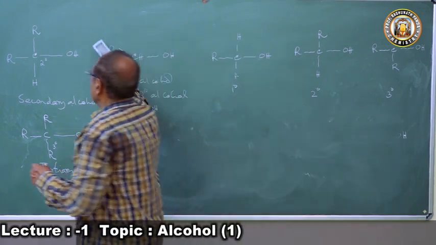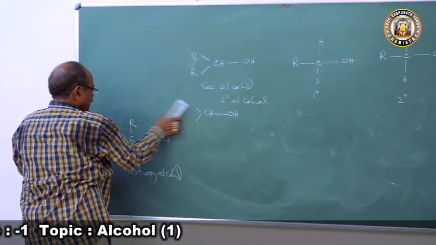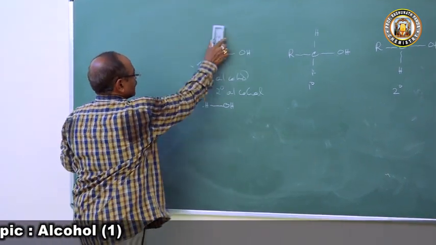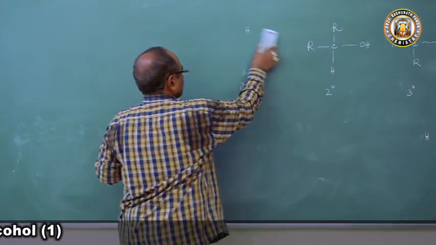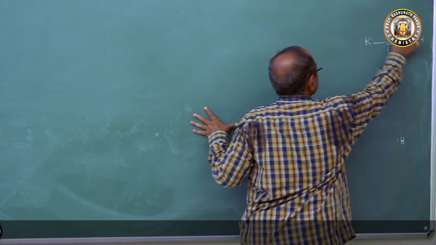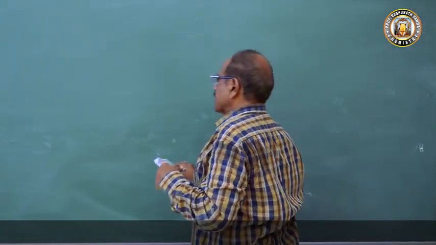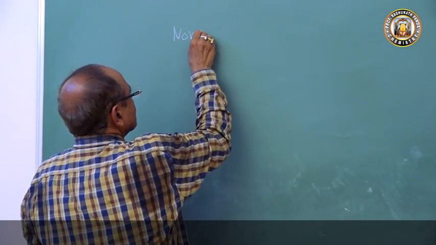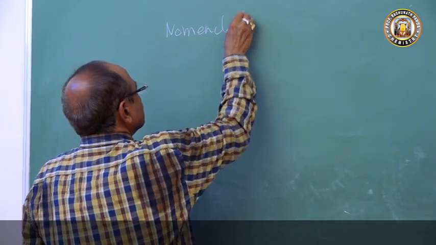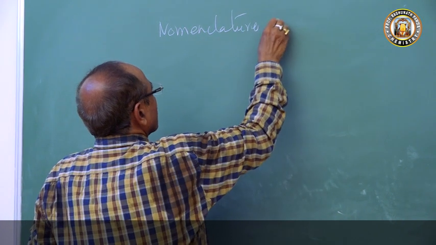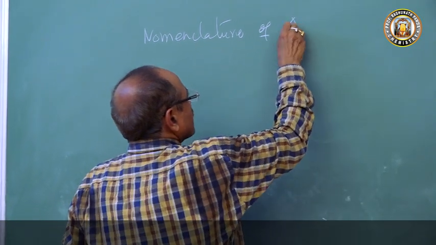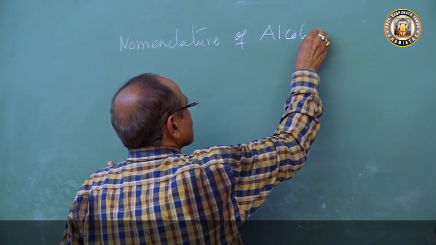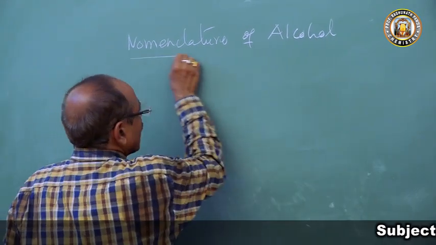Now we'll come to the nomenclature of alcohol, how the alcohols are named. That's called nomenclature of alcohol, meaning the systems of naming. Alcohols are named by three systems. There are three methods of naming alcohol.